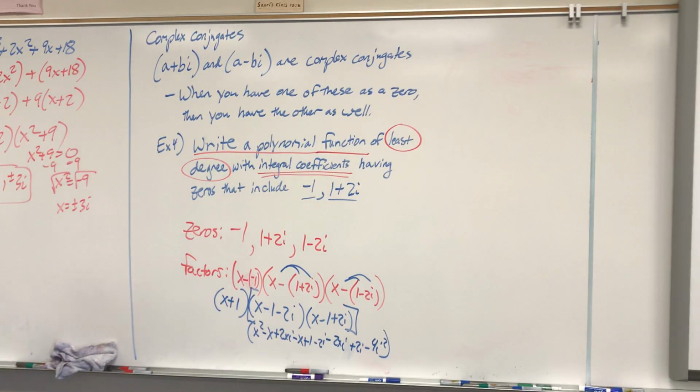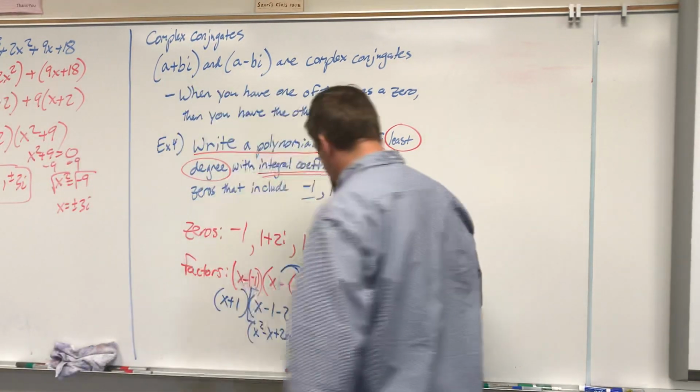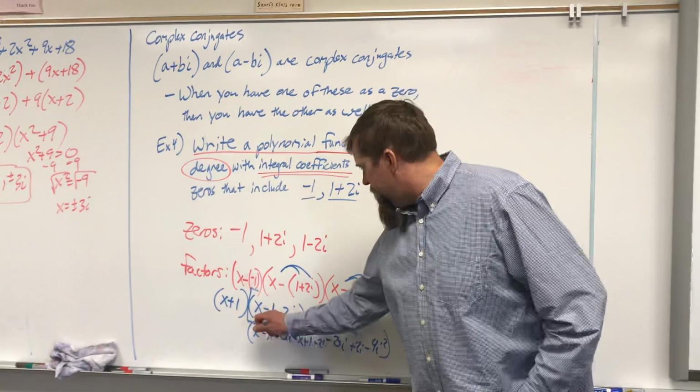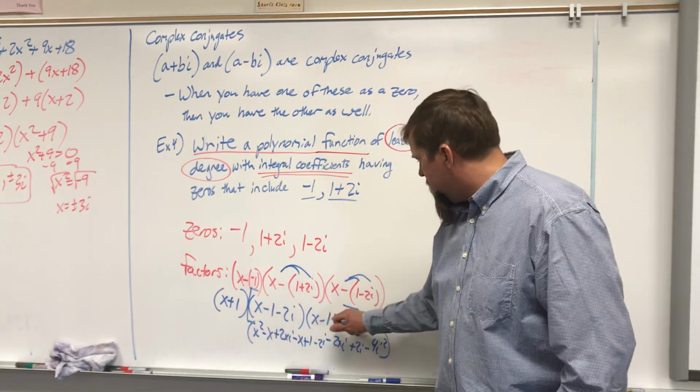Okay, so I basically took all three of these times all three of these.